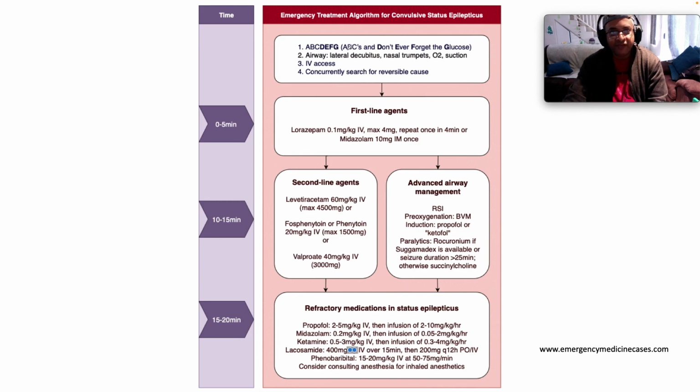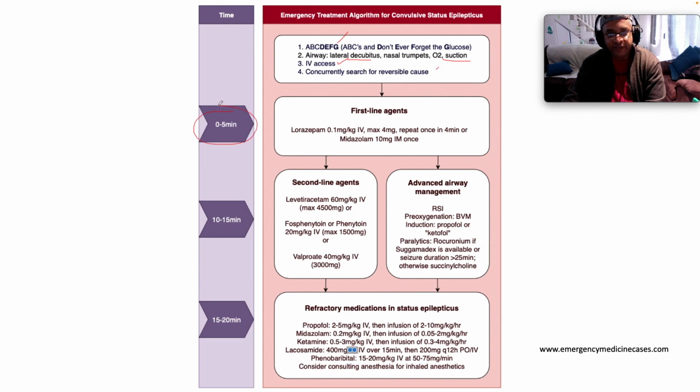So A, B, C, D, E, F, G, first airway, breathing, circulation. Don't ever forget the glucose. So you've got to check your glucose. Ensure the patient's airway is attended to. Put them in the lateral decubitus position. Nasal trumpets, oxygen and suction if the patient's hypoxic and if appropriate. IV access, this is most important. And then concurrently search for a reversible cause.